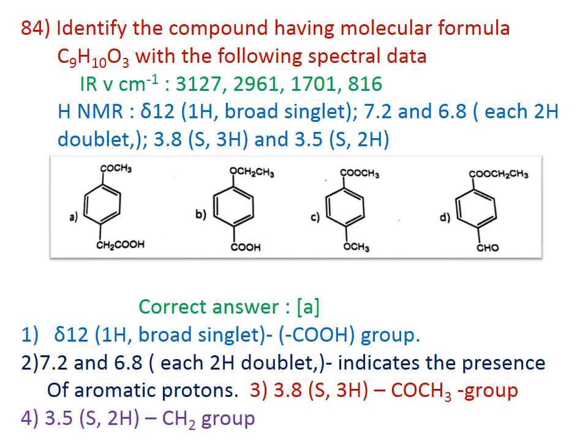Therefore, according to the information, the signal at 12 delta 1H broad singlet shows the presence of a COOH carboxylic group. 7.2 and 6.8 delta doublets indicate the presence of aromatic protons. 3.8 singlet 3H indicates the presence of an OCH3 group, and 3.5 singlet for 2H indicates the presence of the CH2 group. The correct answer for this question is A.